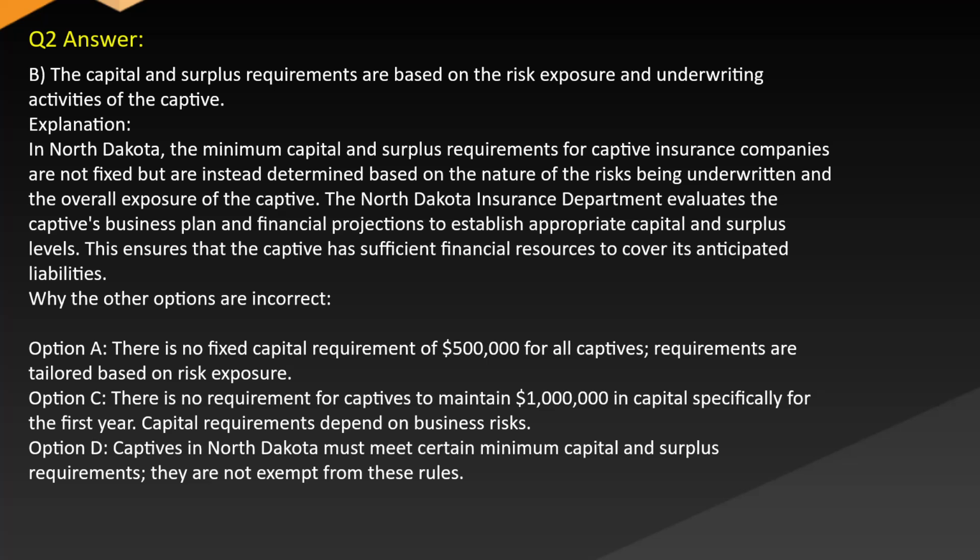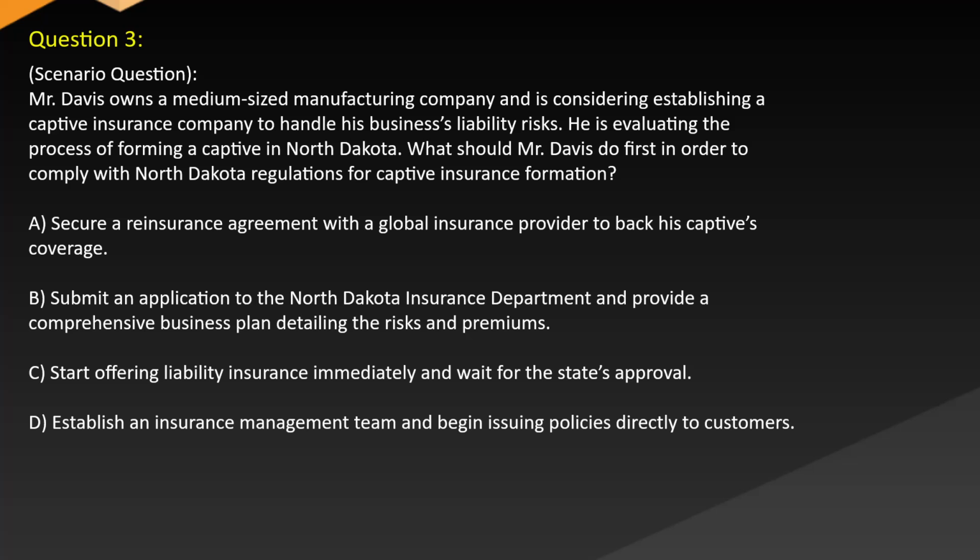Why the other options are incorrect. Option A. There is no fixed capital requirement of $500,000 for all captives. Requirements are tailored based on risk exposure. Option C. There is no requirement for captives to maintain $1 million in capital specifically for the first year. Capital requirements depend on business risks. Option D. Captives in North Dakota must meet certain minimum capital and surplus requirements, so they are not exempt from these rules. Question 3. Scenario question.